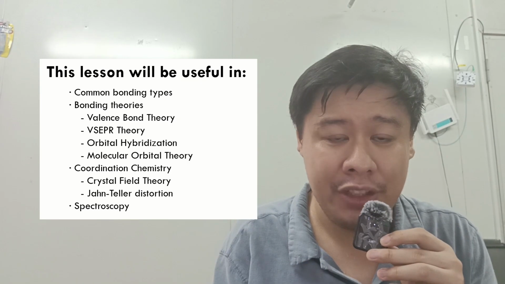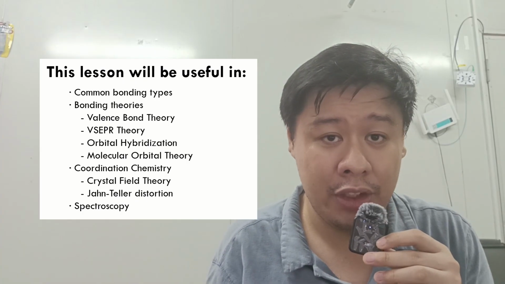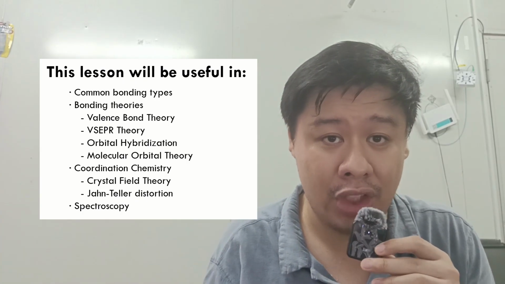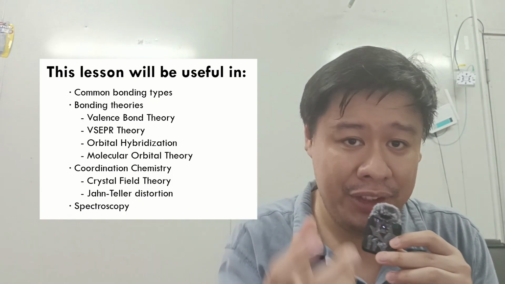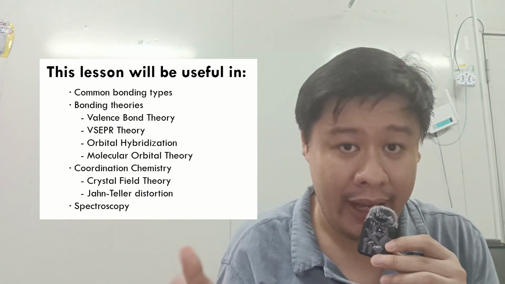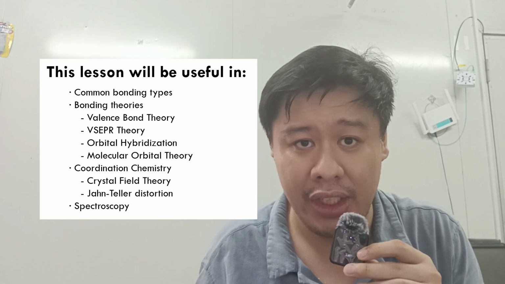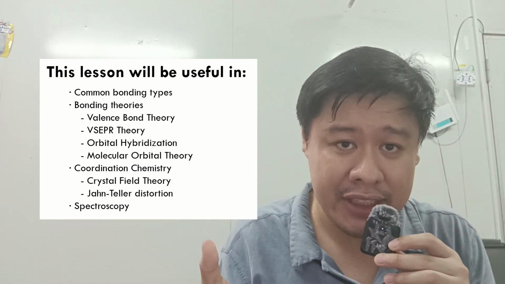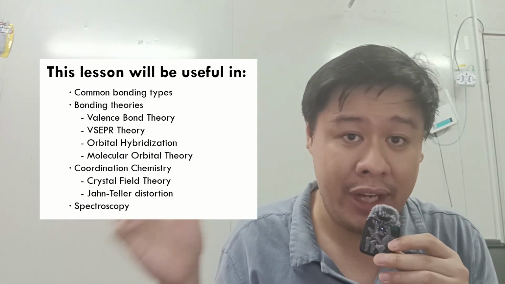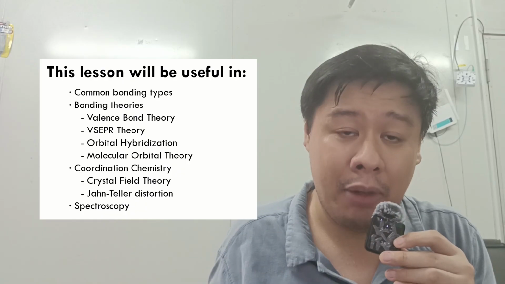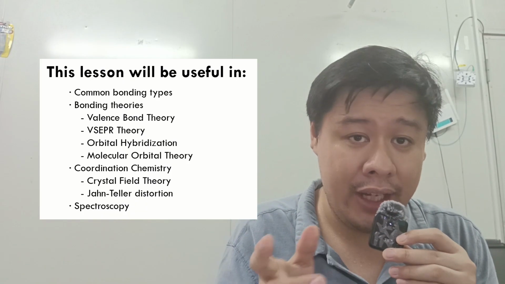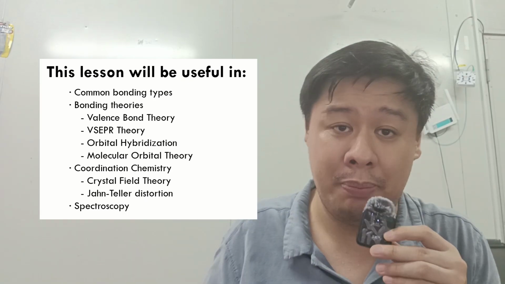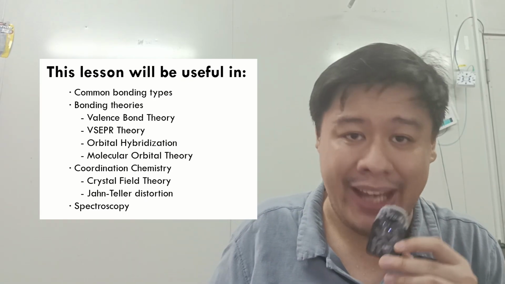On the more practical side, you will also be needing your knowledge of the quantum mechanical model when you study spectroscopy, or the laboratory methods where we study the interaction of chemicals with light and different kinds of radiation. The type of interactions of atoms, electrons with radiation can tell us a lot about the properties of a material. So it would be nice to study this, and to do that, you need to brush up on your quantum mechanical model knowledge and skills.